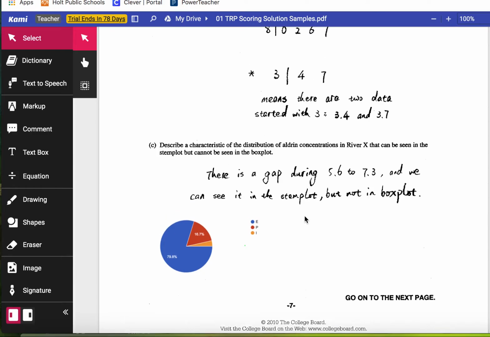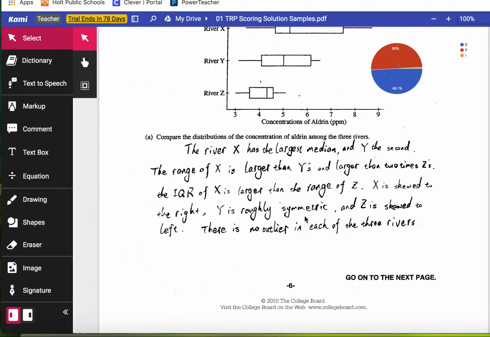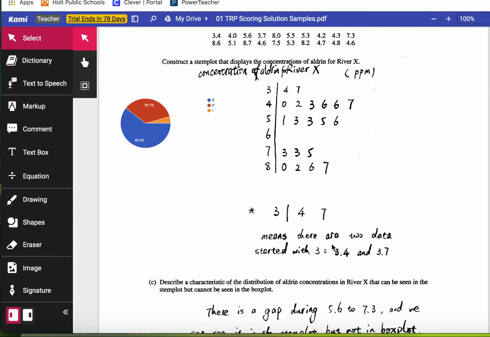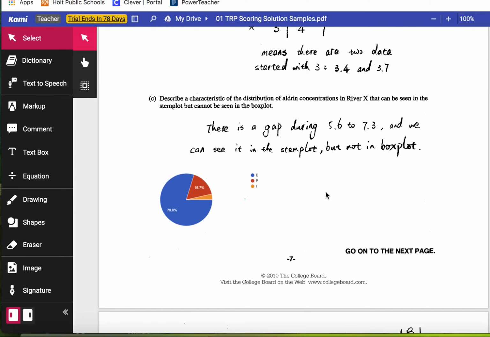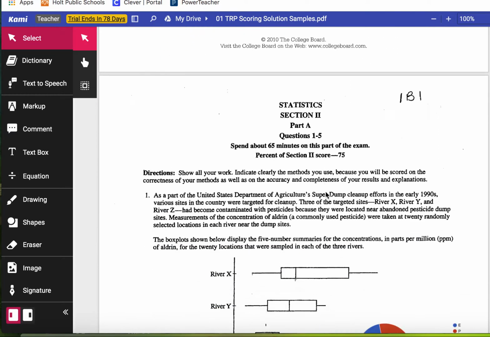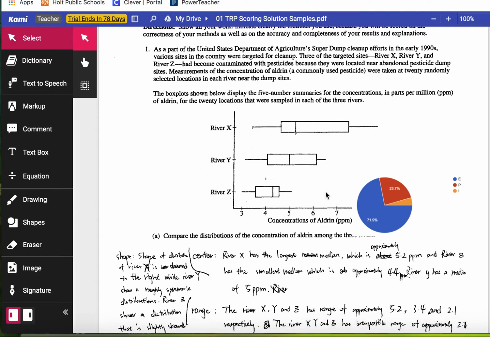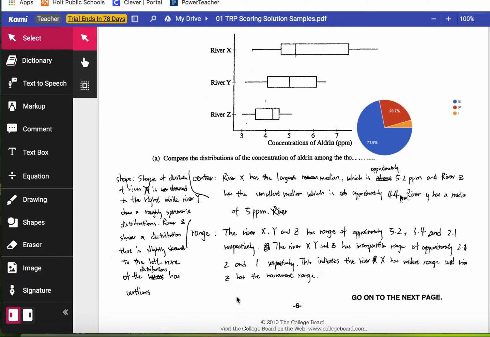So to summarize, student 1 should have been essentially correct, and then another essentially correct here, and then a third essentially correct. This kid got full credit for their response. All right, on to student B. So this one, very different approach. You can tell right away that this kid organized things in a very different way. They wrote center and had a bunch of stuff here. Range, bunch of stuff. Shape, bunch of stuff. And then there's even a sentence about outliers.